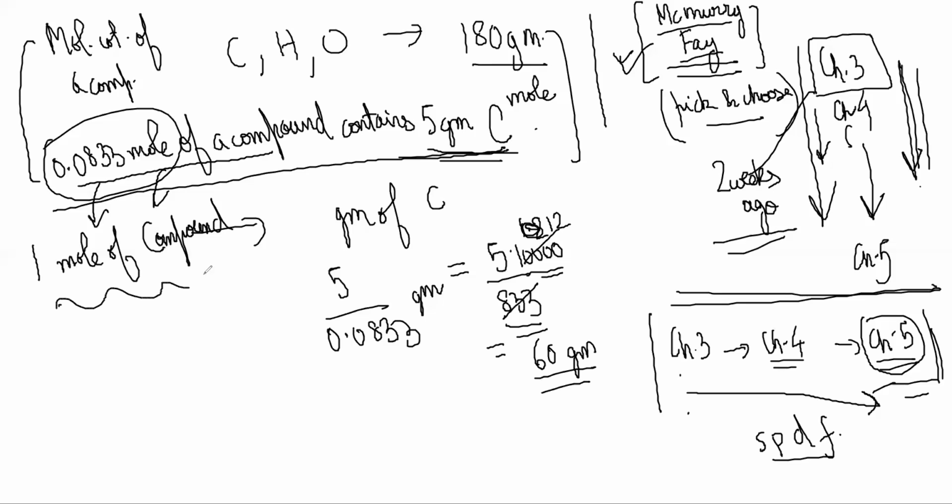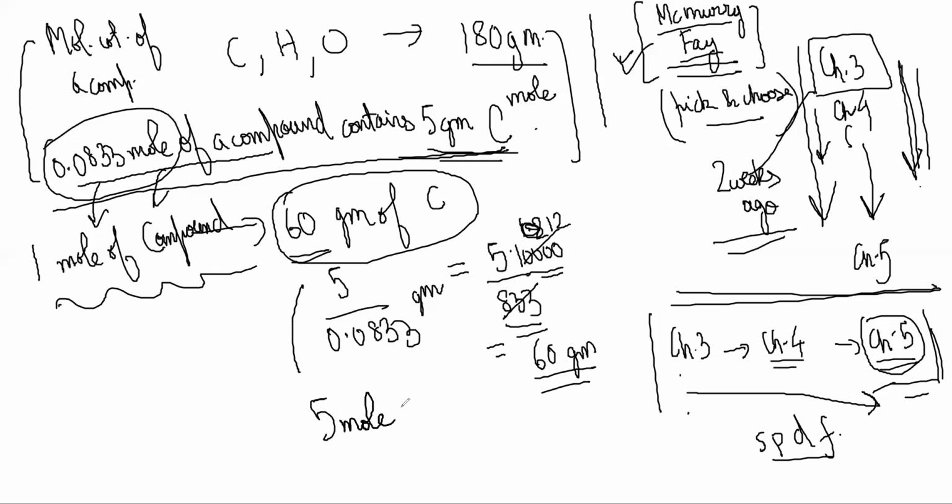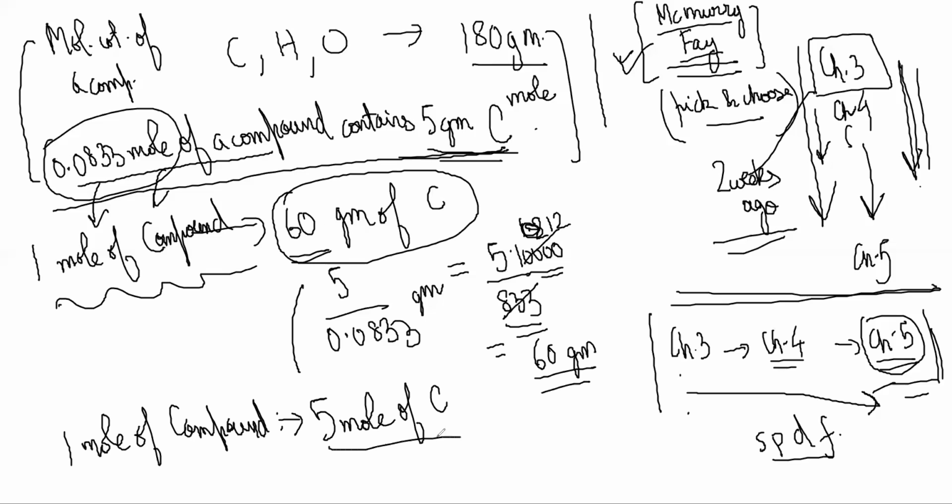So 1 mole of the compound has how many grams of carbon? 60 grams. Now 60 grams of carbon means how many moles? 60 gram divided by 12 gives 5. So 1 mole of the compound has 5 moles of carbon, no? And what does he actually want you to find? The empirical formula of the compound. But he has not given any information. Then one thing we know for sure, it is C5.